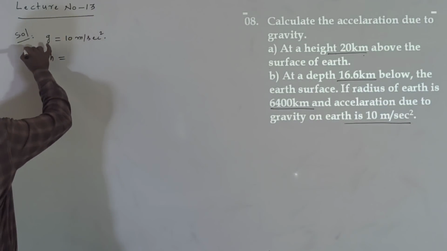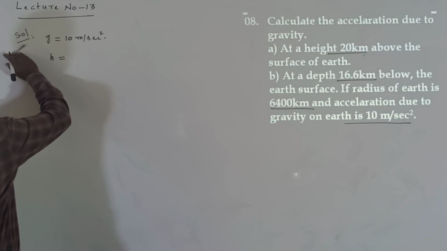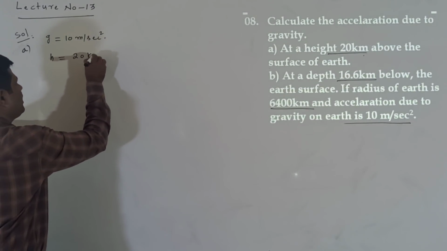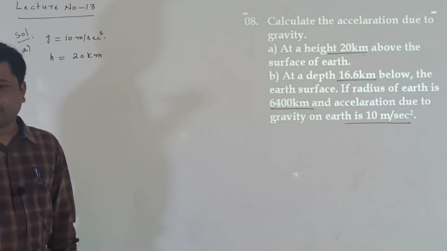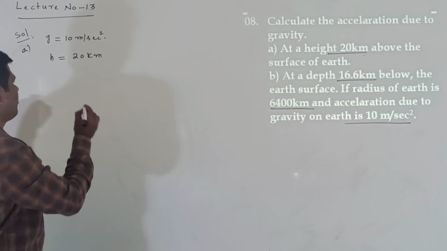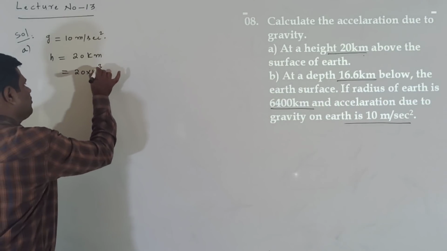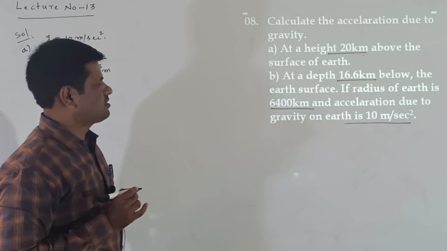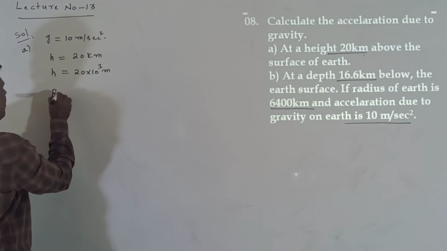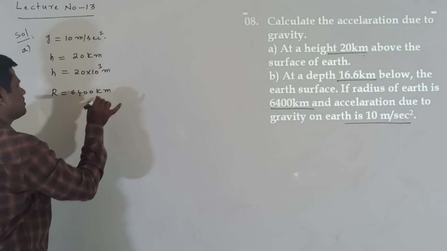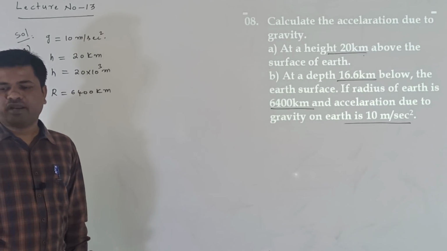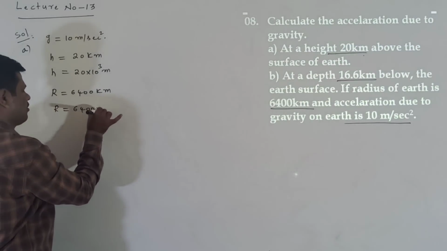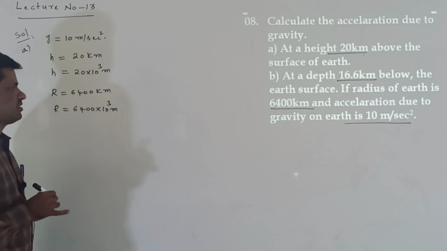A problem. Height is given 20 km. 20 km means that can be written as 20 into 10 power of 3 meters. 1 kilometer is equal to 1000 meters. That is the height. Now, next radius also given. We use the radius here, 6400 kilometers or 6400 into 10 power of 3 meters. 1 kilometer is equal to 10 power of 3 meters.